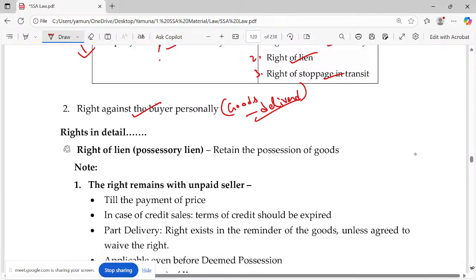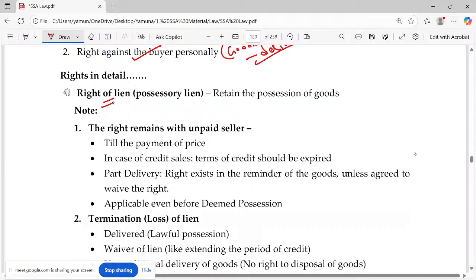So we'll go for the rights in detail. First one, right of lien, which is actually you're possessing it, holding it, so it's called possessory lien, by which you can retain the possession of goods. Point by point, careful. The right remains with the unpaid seller till when? Till the payment of price. Once paid, you don't have the right. You have to deliver the goods. Okay. In the case of credit sales, terms of credit should have expired.